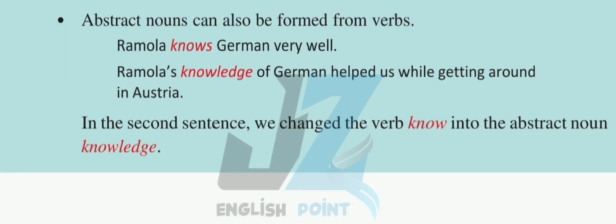Abstract nouns can also be formed from verbs. Ramala knows German very well. Ramala's knowledge of German helped us while getting around in Austria. In the second sentence, we change the verb know into the abstract noun, knowledge.